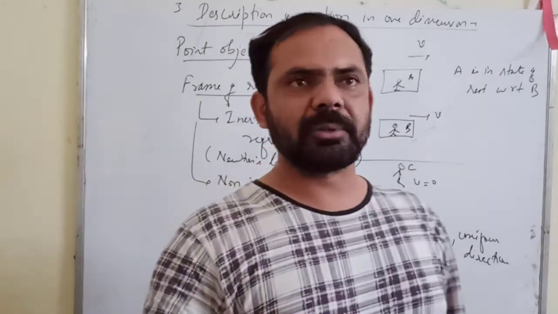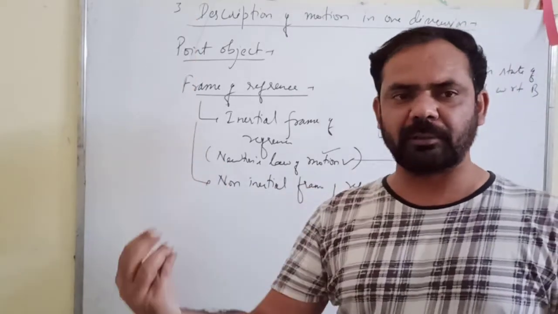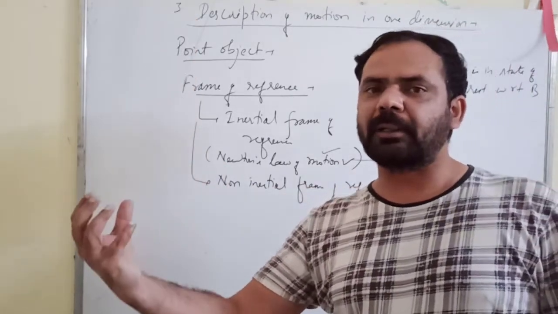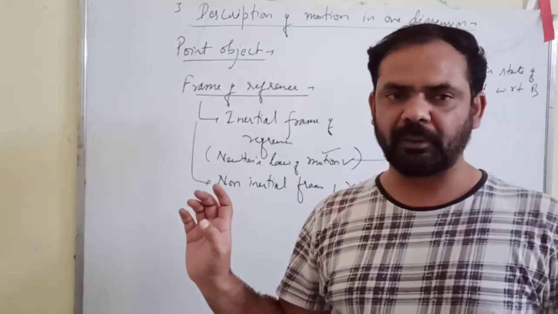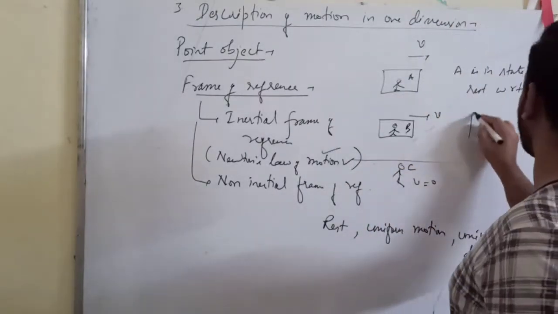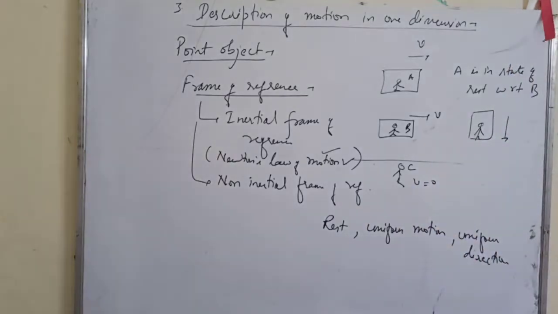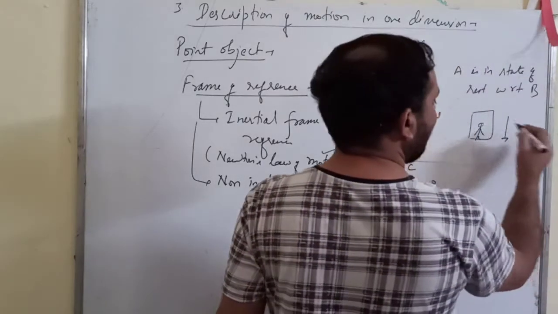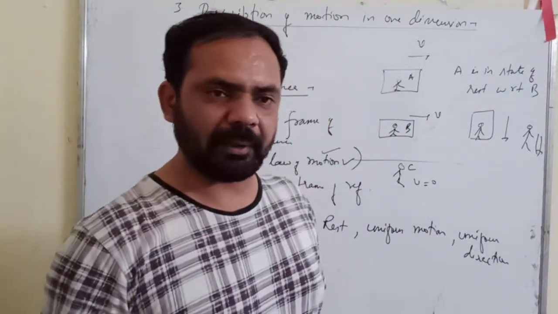Suppose something is falling down with uniform speed, and a person who is looking at that object is falling down freely under gravity. Suppose a person is coming down inside a lift with uniform speed, and the person who is looking at this person is falling freely, meaning under the effect of gravity.